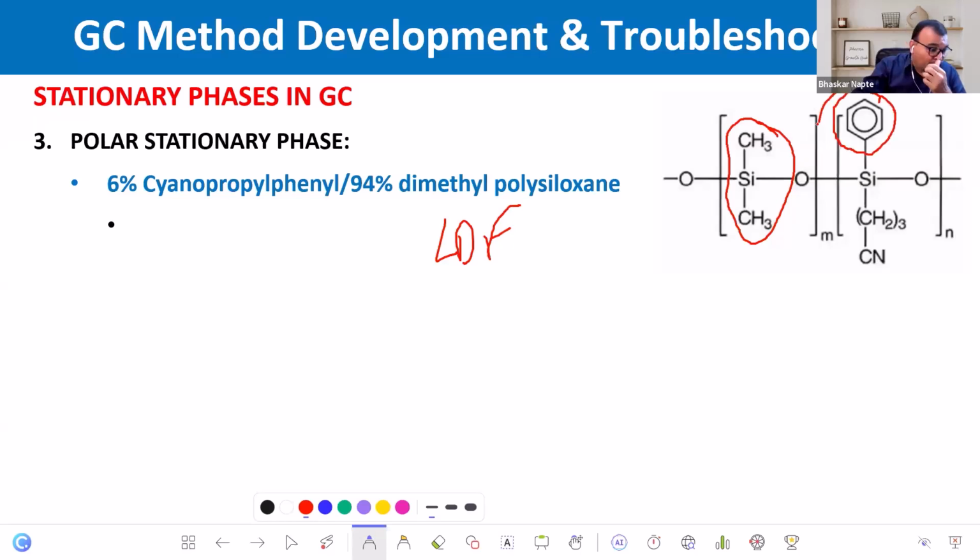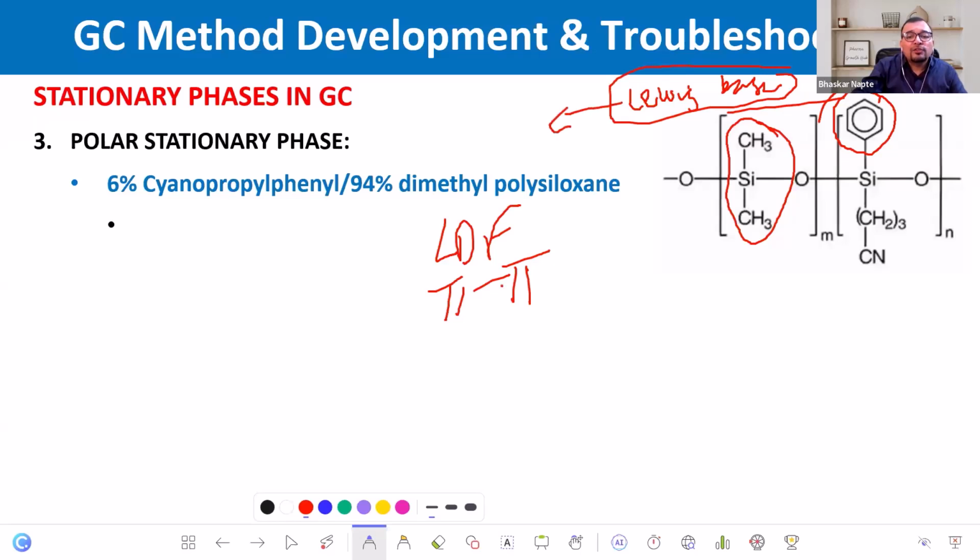The first one is the pi-pi interaction, right? And phenyl is a basic compound, the Lewis base, yes or no? So a Lewis base can form a hydrogen bond with the acidic compound or the Lewis acid. So hydrogen bonding is possible.